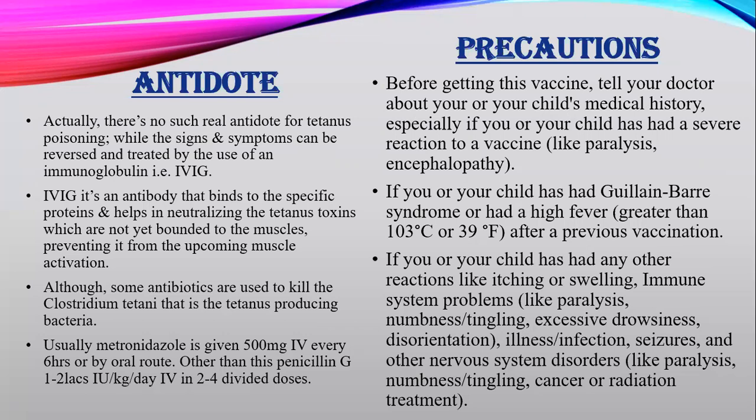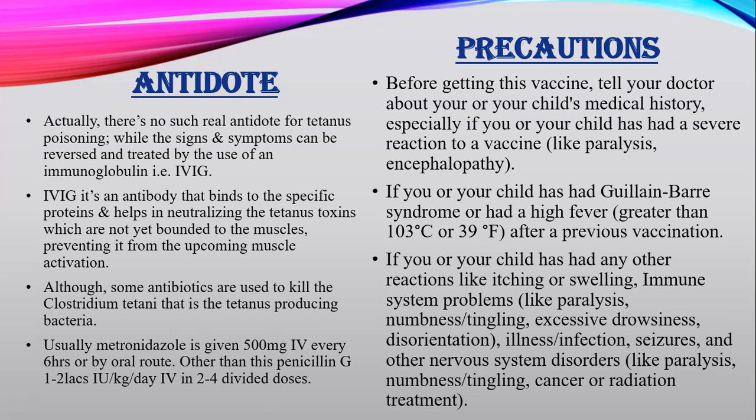Here are some classes of antibiotics. Though there is not a real antidote for tetanus, some antibiotic classes like cephalosporins and macrolides can be used to kill Clostridium tetani, which is the main root bacteria that produces tetanus. Usually we give metronidazole, and other than this we give penicillin G, with doses depending upon the patient's conditions.